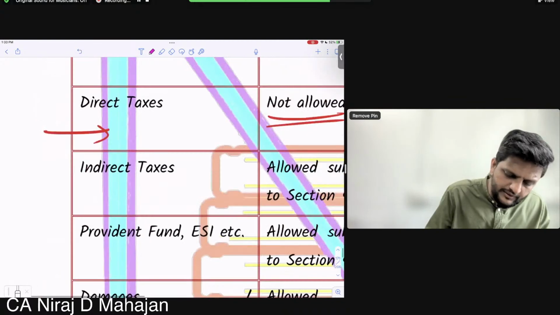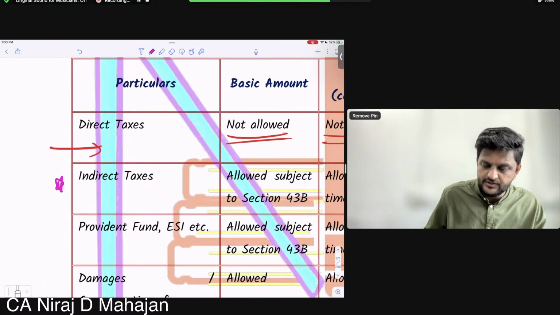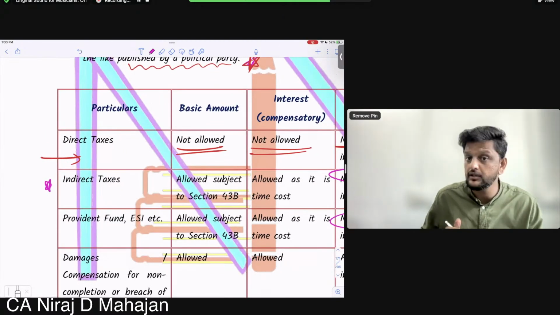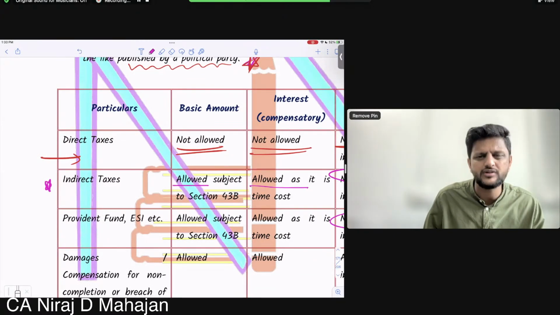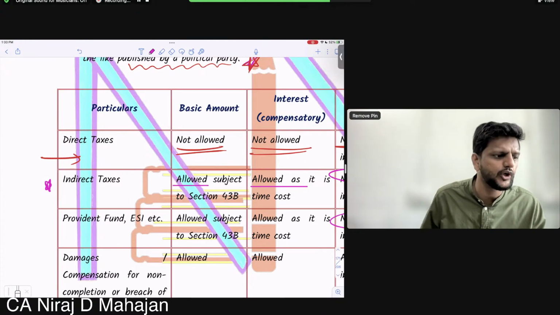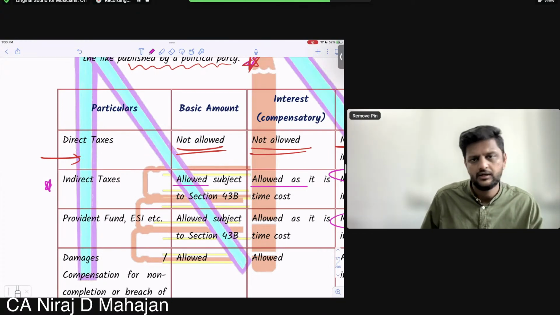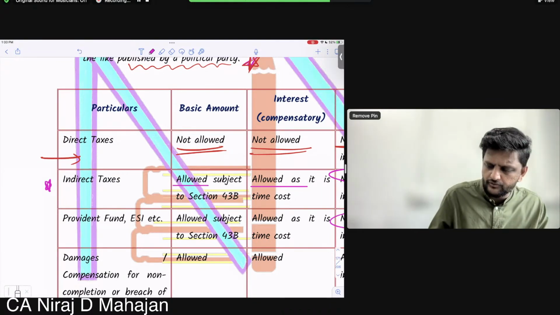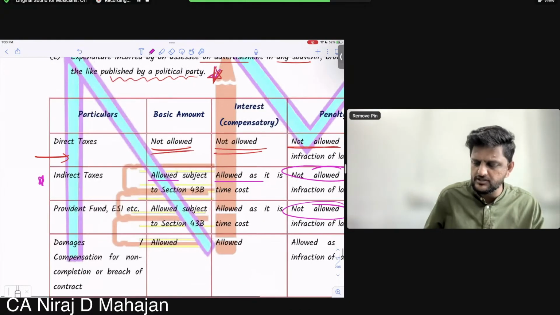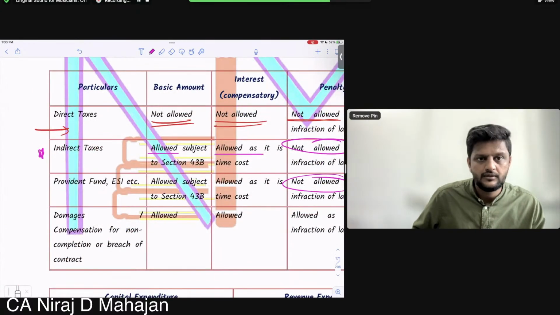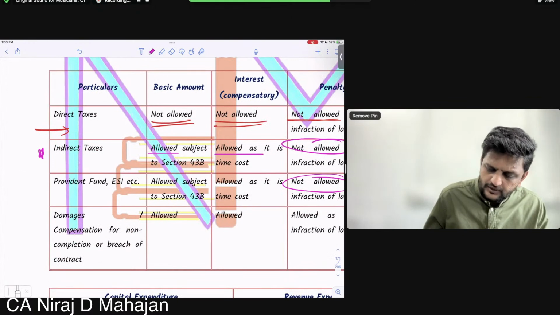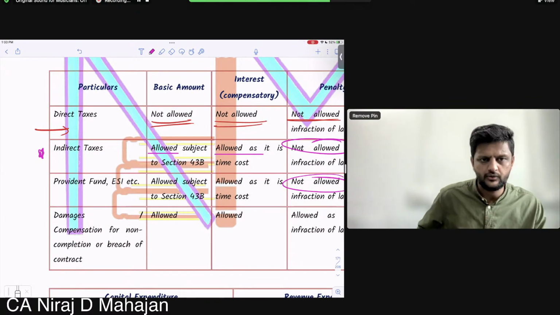Indirect taxes, important, will be allowed as deduction subject to section 43B. Interest also allowed as it is just a time cost. That means whatever taxes you had to pay, you are paying that later on. But income tax is not allowed, while indirect taxes are; GST will be allowed. Penalty, बच्चों, not allowed for the law. Infraction means basically not following the law. Provident fund, ESIC, again allowed subject to 43B. Interest allowed, but penalty not allowed.